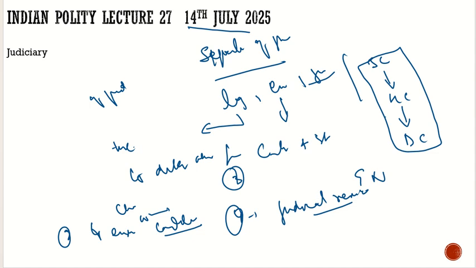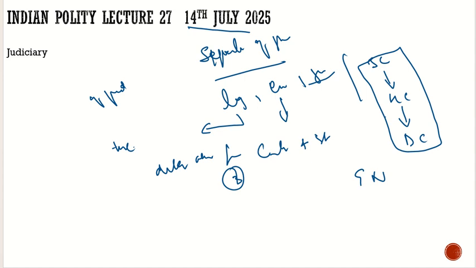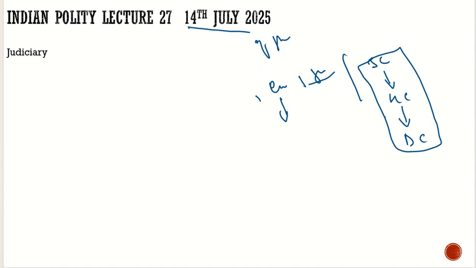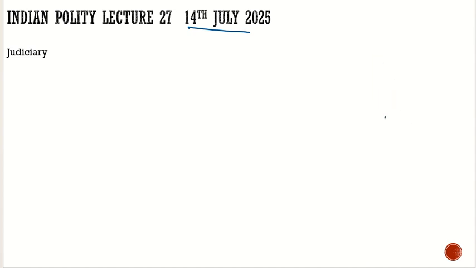First, let me see what are the articles which deal with the judiciary. To understand it, we have to start with Article 124, Clause 1. Let's see what it says. It says, there shall be the Supreme Court of India consisting of the Chief Justice of India and not more than 7 judges.